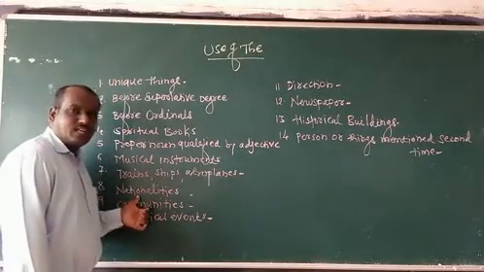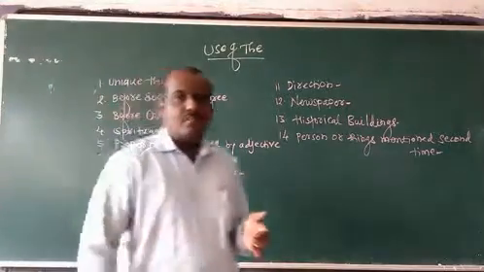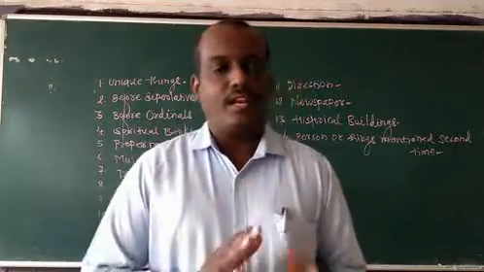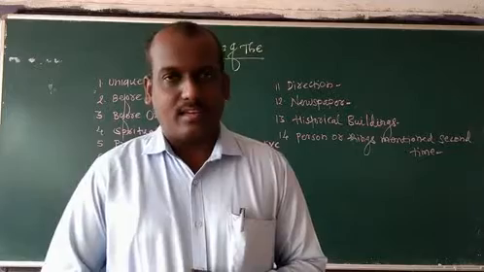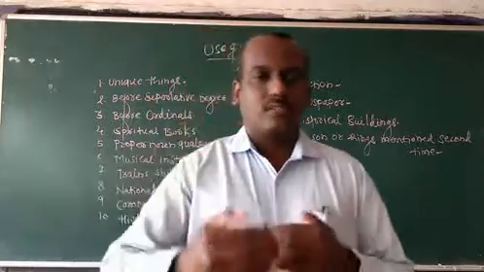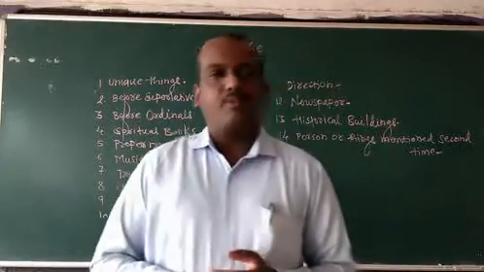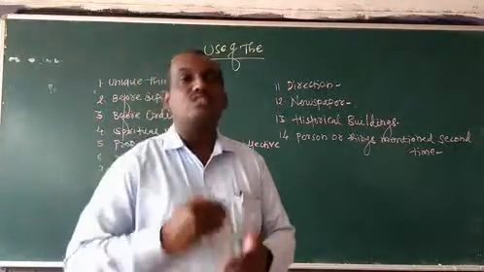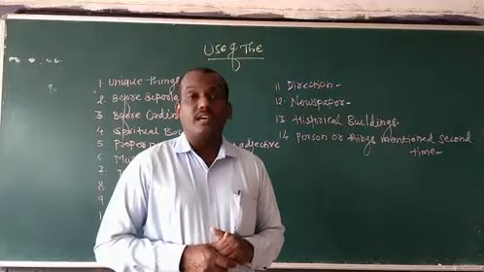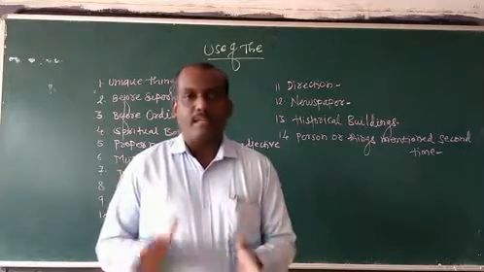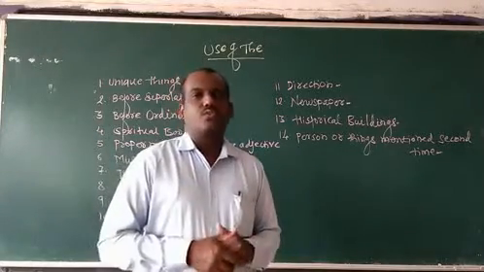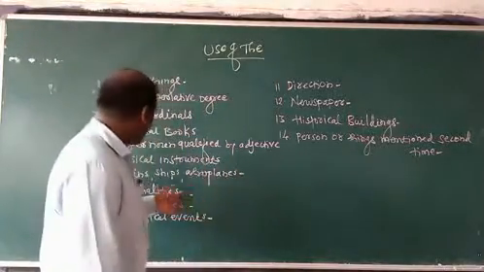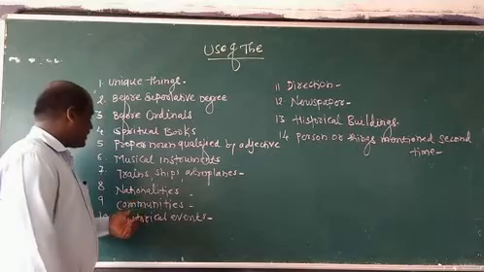Nationalities. If I am Indian, India, before any country name we can't use the article. If you consider the name of any country, we can't use the article before that. But when we say the Indian as a community, the people of that country, then we can use the article before that: the Indian, the British, the French.